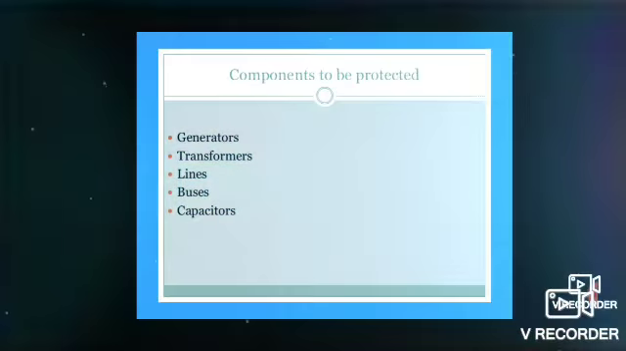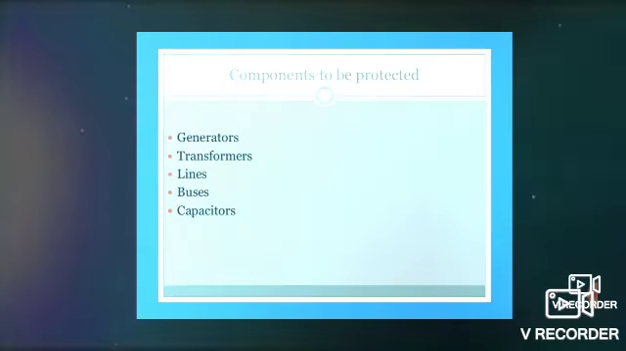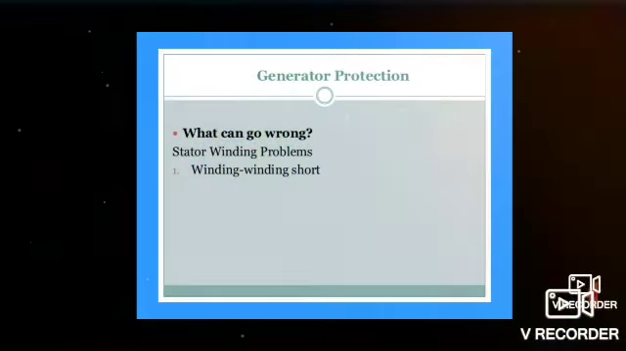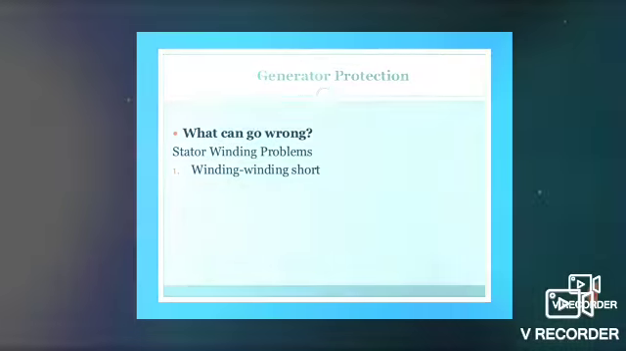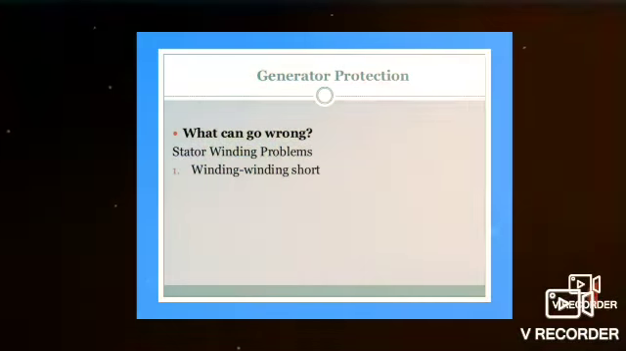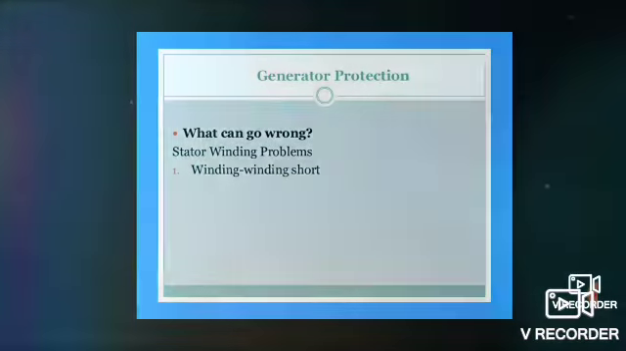Then the components to be protected are generators, transformers, lines, buses and finally capacitors. We will see one by one. First one is generator protection. What can go wrong in the generator? There will be stator winding problems in the generator.